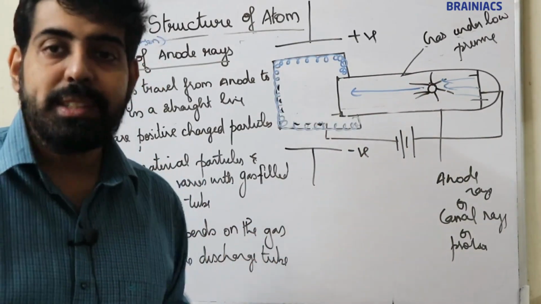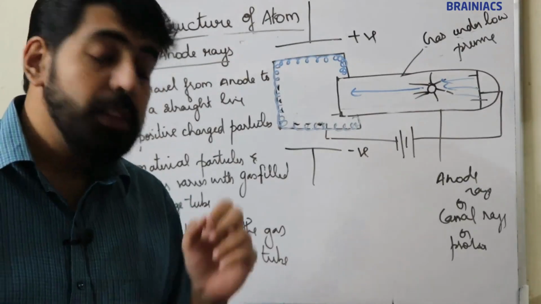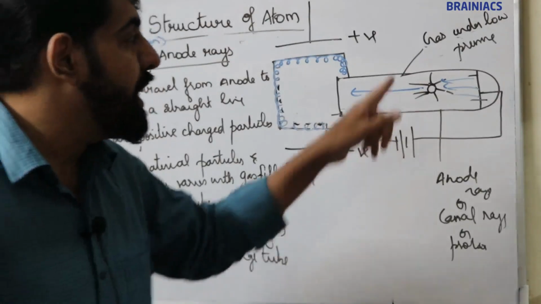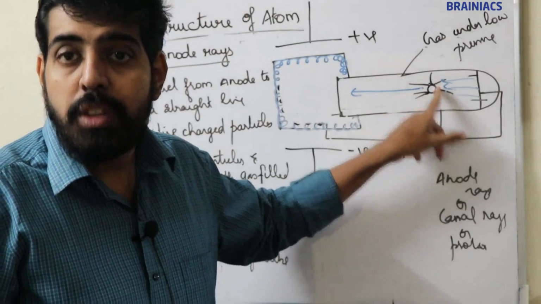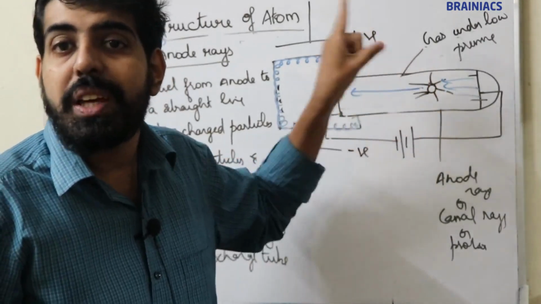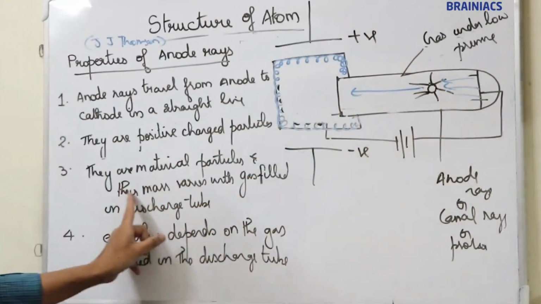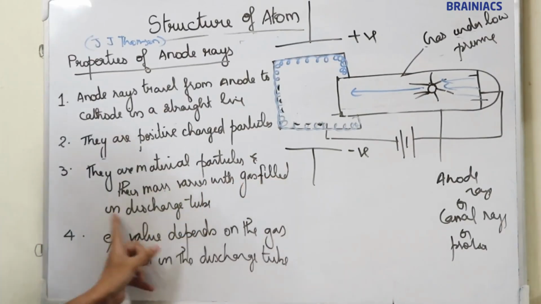Now the important point is that the mass of the anode ray depends on the gas filled in the discharge tube. Their mass varies with the gas filled.